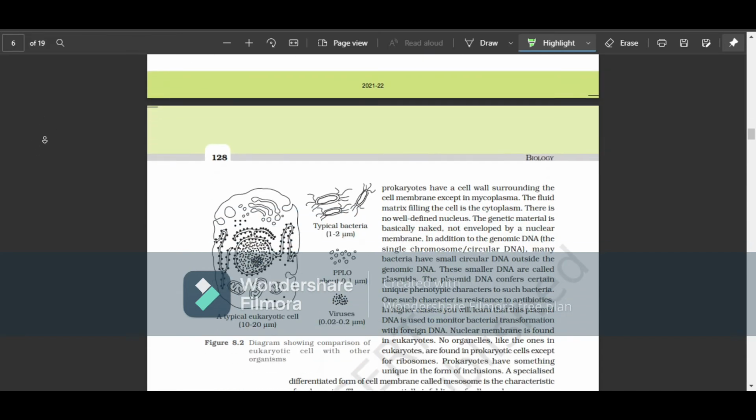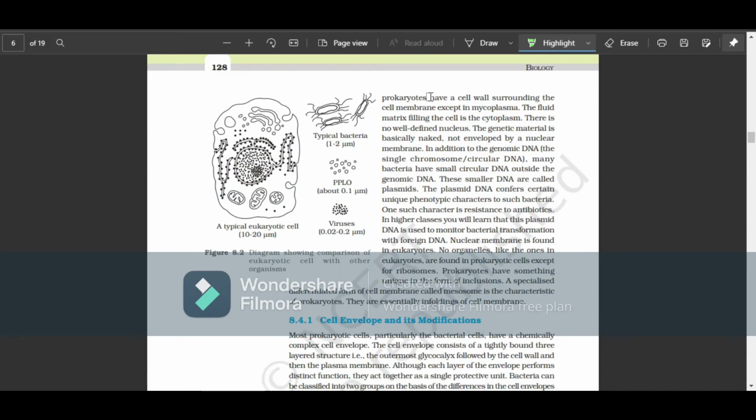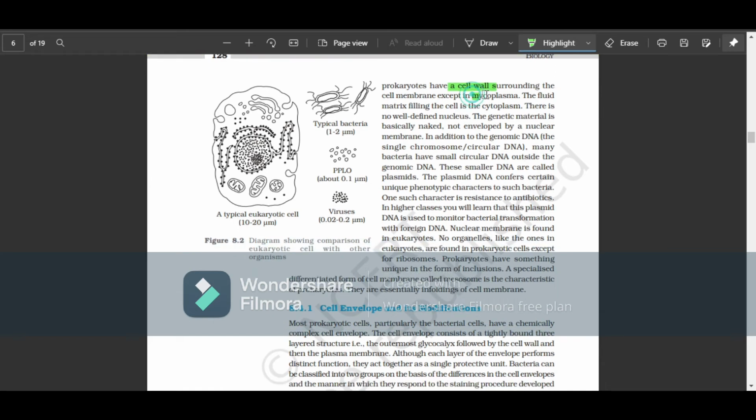Okay. All prokaryotes have a cell wall. You can find cell wall. See, cell wall is missing only in which group of organisms? It was only in the Animalia part. But if you're talking about one exception, then it will be Mycoplasma. In Mycoplasma, there is no cell wall.